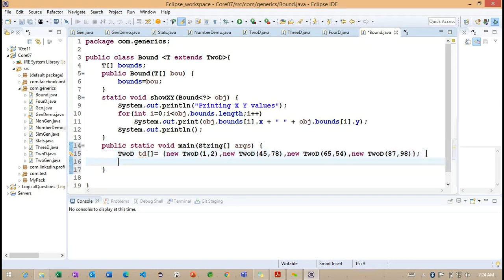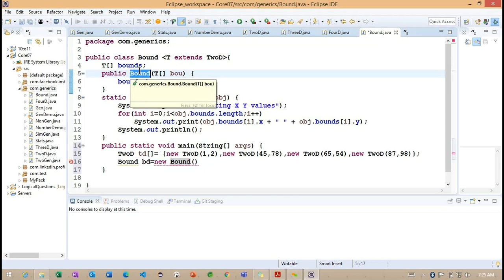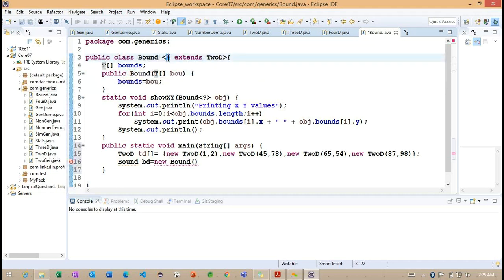Getting the point. So after creating this particular 2D array, now what we can do is we need to create our bounds object here, which is expecting a collection of information. Sorry, array type here. So here we created the array type, and the parameter is expecting an array type. Now we can observe, basically here it is expecting T.